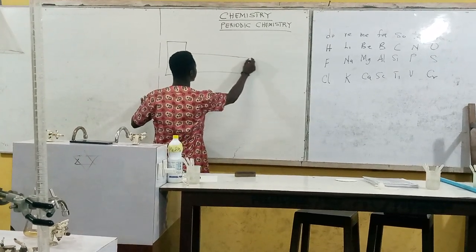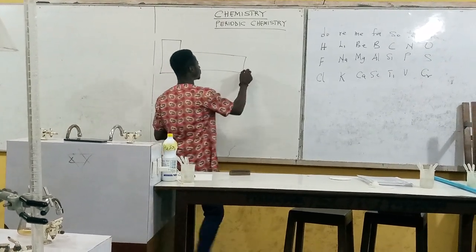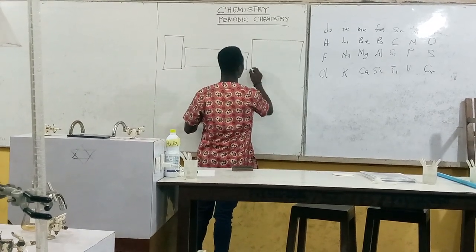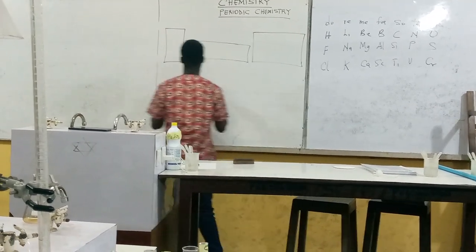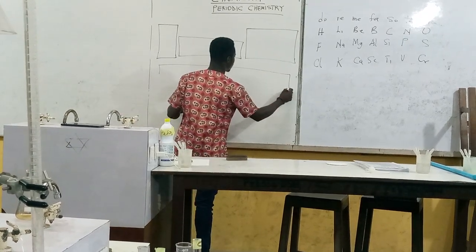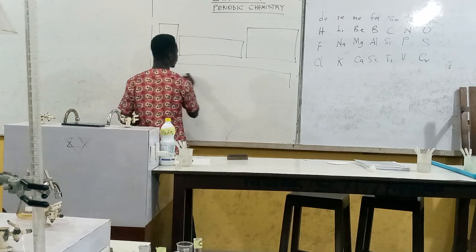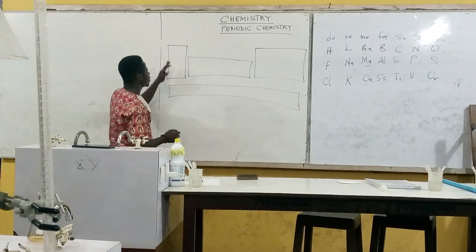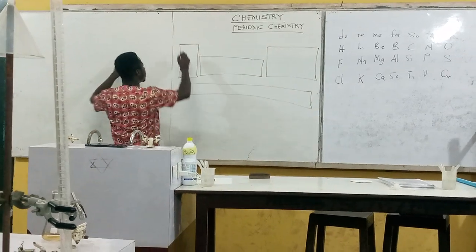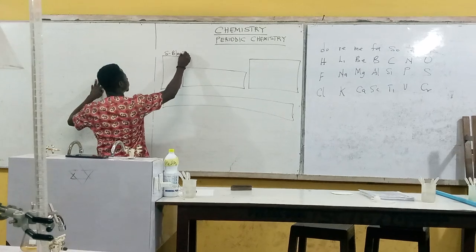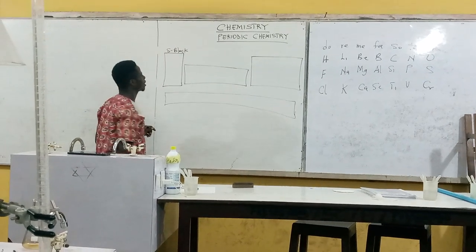They divided them into blocks. So on the periodic table, we have what is called the S block. They did a very wonderful work.